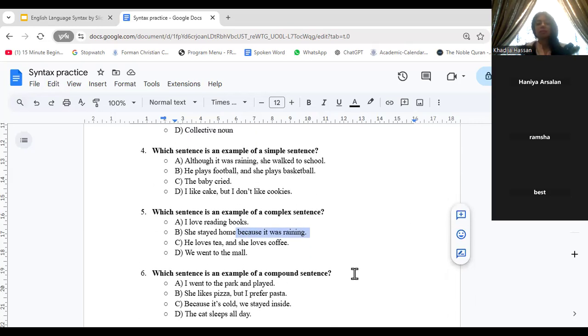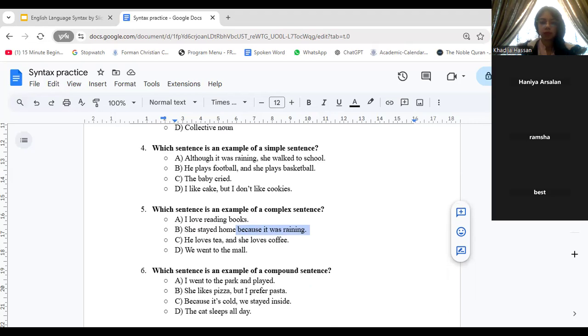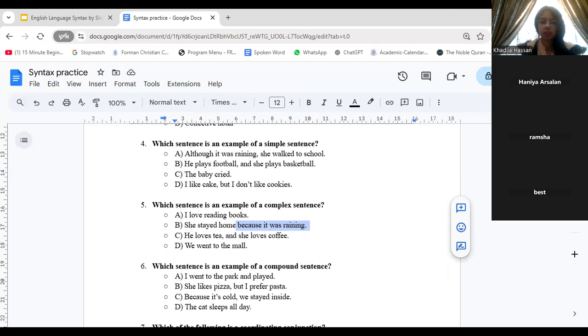Which sentence is an example of a compound sentence? A, I went to the park and played. B, she likes pizza, but I prefer pasta. C, because it's cold, we stayed inside. D, the cat sleeps all day. Let me zoom in on this. This must be hard to read.